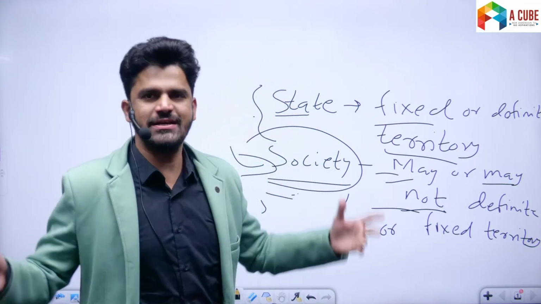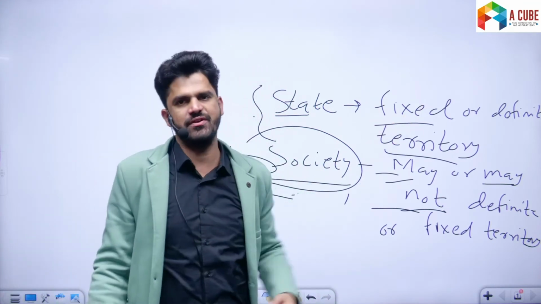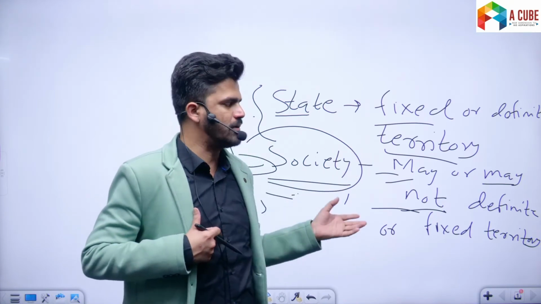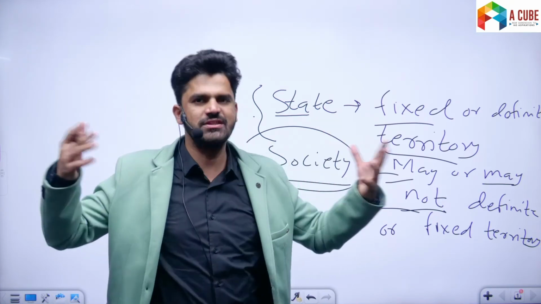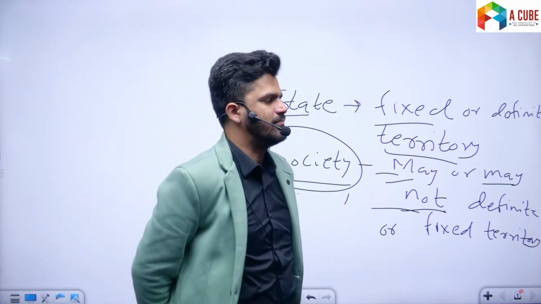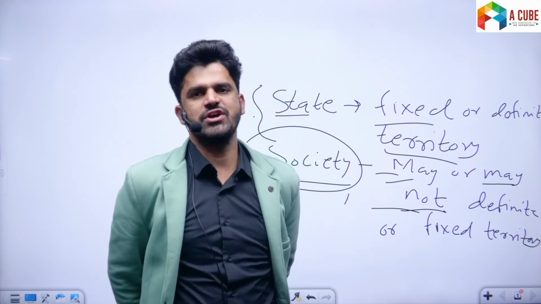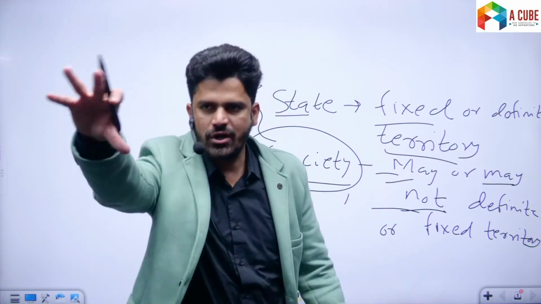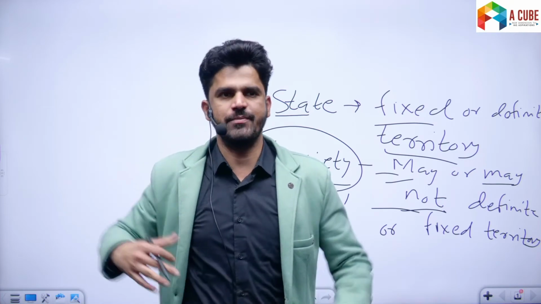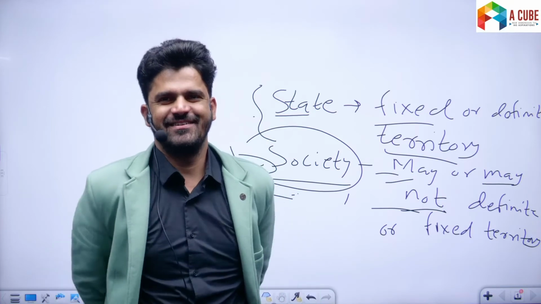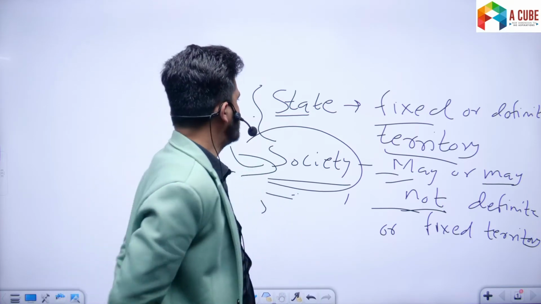Islamic society is an example for that. It transcends territory. People do not live in the same territory, but still they consider themselves a part of the Islamic community. And whenever the religion of Islam or Christianity is under threat, the people belonging to Islamic society or Christian society, they protest, they oppose this, and they speak against that. है कि नहीं, समझ में आया आपको? Good.